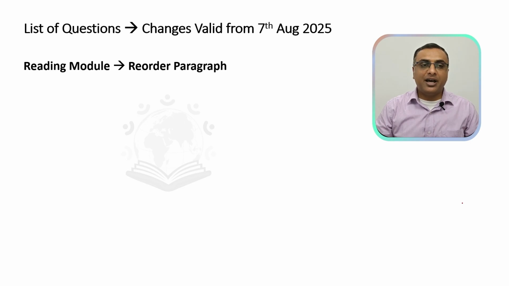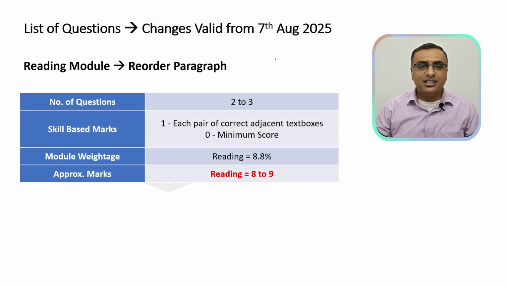Moving on to reorder paragraphs in the reading module. Here there is a very slight change. You will still be getting 2 to 3 questions and the skill based marks hasn't changed. The module weightage has slightly changed. You will get approximately about 8.8% for your reading module alone, which will translate up to 8 to 9 marks for your reorder paragraph question.